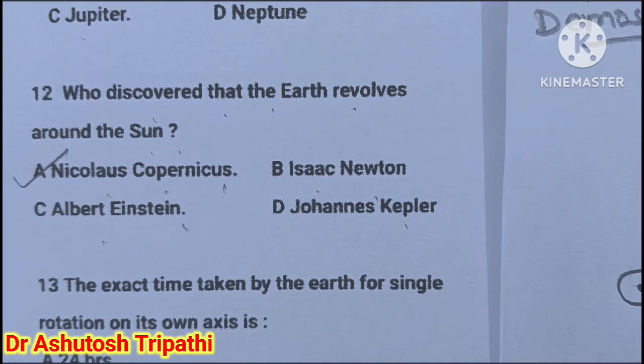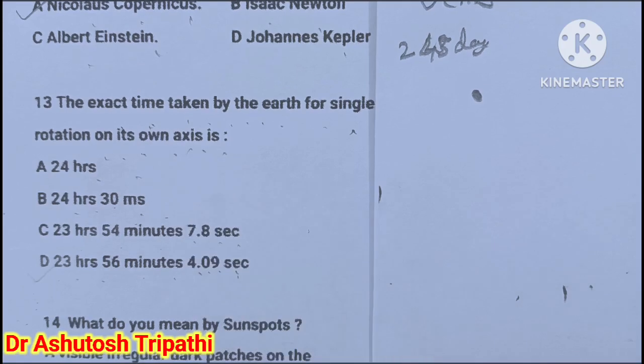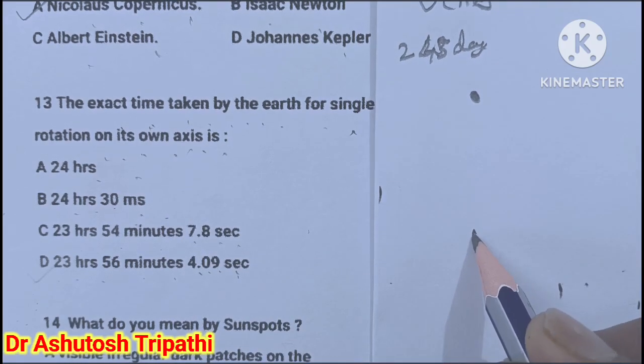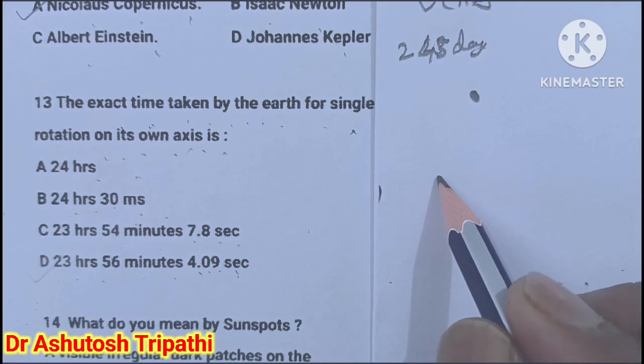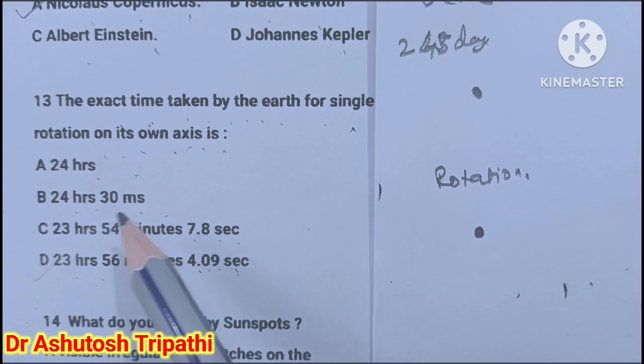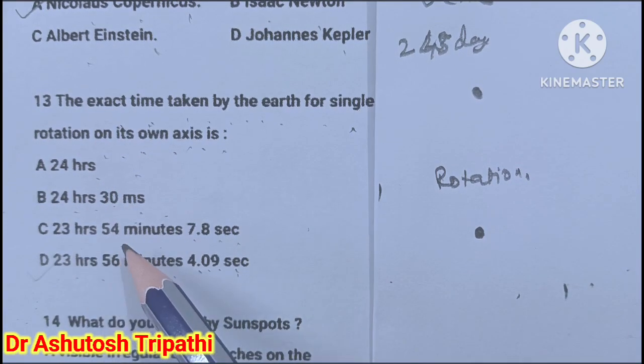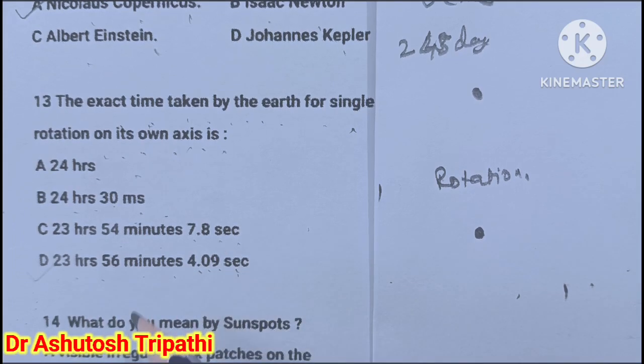What is the exact time taken by the Earth for a single rotation on its axis? What this means is that the Earth moves in its own place, and that is known as rotation. Okay, how much time does it take? 24 hours 30 minutes, 23 hours 54 minutes 7.8 seconds, or 23 hours 56 minutes 4.09 seconds. The answer is 23 hours 56 minutes 4.09 seconds.